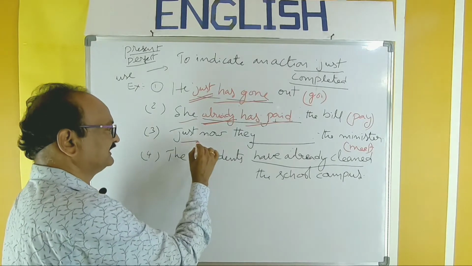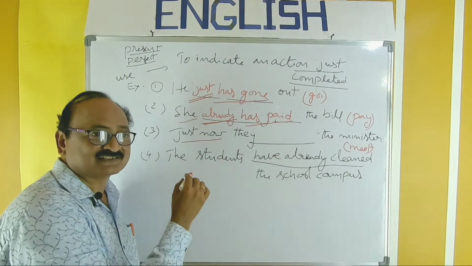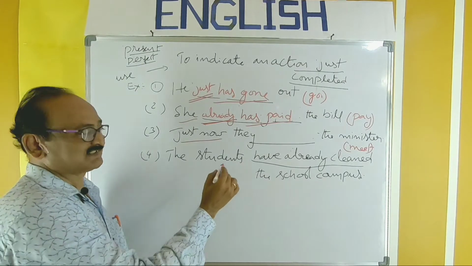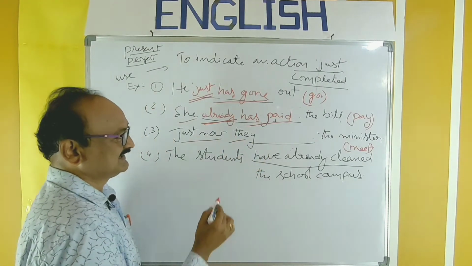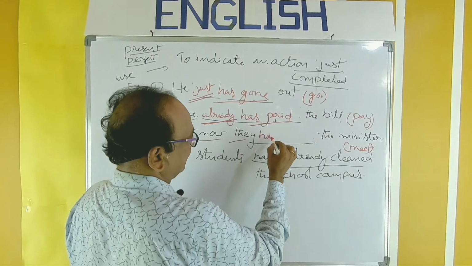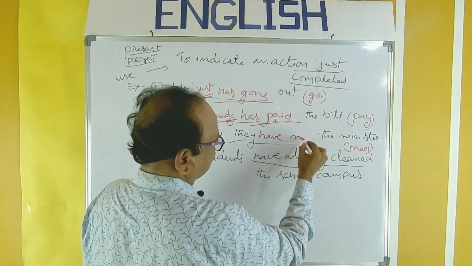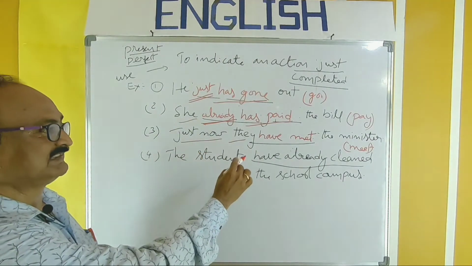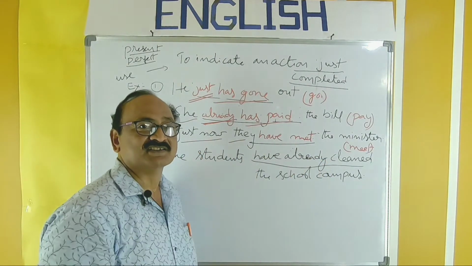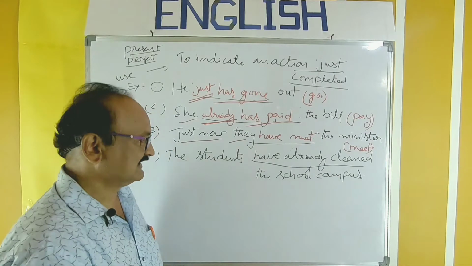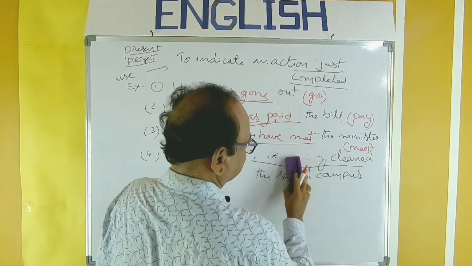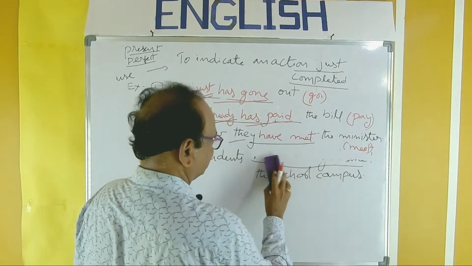So by observing the words just now, you should recognize that the sentence should be in the present perfect, and the structure is subject, then they have to use have, meet, the right form is met. Just now they have met the minister. So it is the answer, and same is the case for the next blank also.